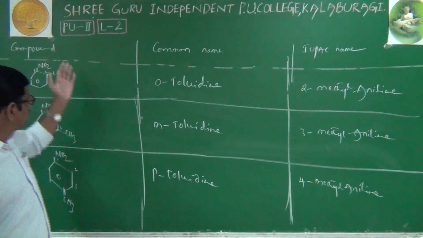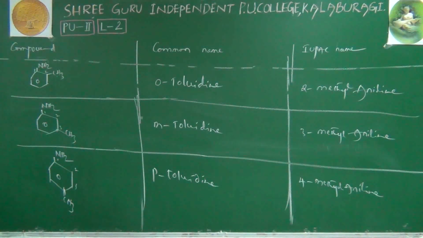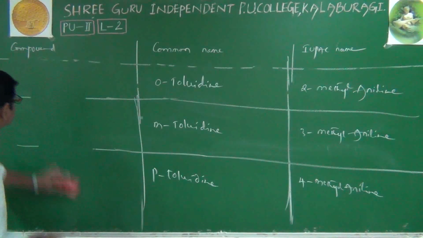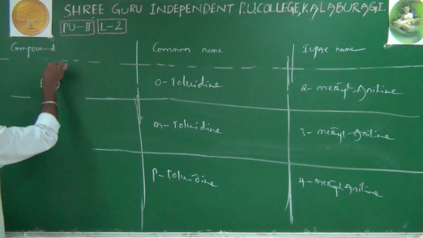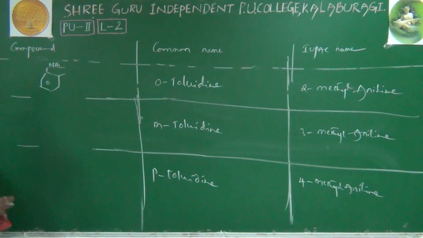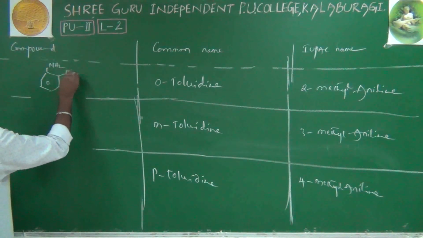Right. Now I will give you some more examples of aromatic compounds: a benzene ring, of course, with an NH2 group, and here, instead of only CH3, I will give you an OCH3 group.